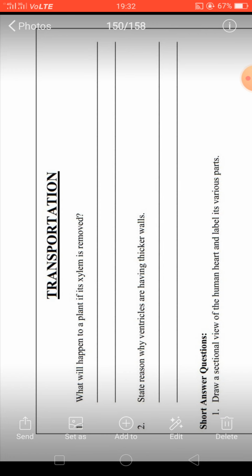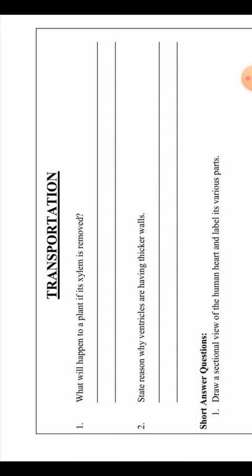Now the first question is, what will happen to a plant if its xylem is removed? As you all know, xylem is responsible for the conduction of water and nutrients from root to the top of the soil. So if the xylem is removed, then the conduction of water and nutrients which are dissolved in water will not occur. Ultimately, plant parts will not get nutrition and they will die.